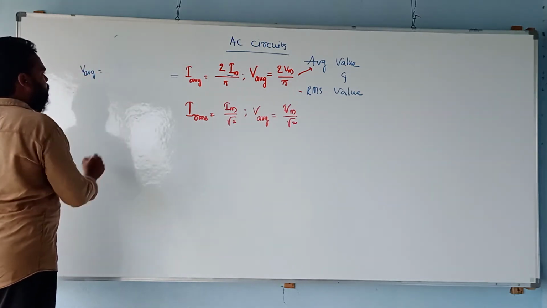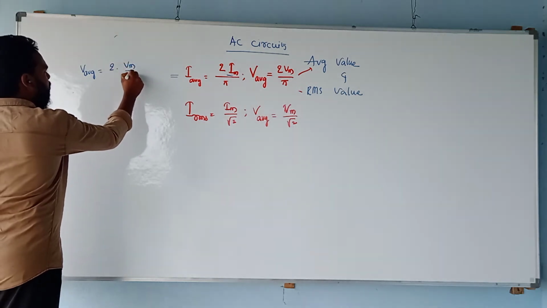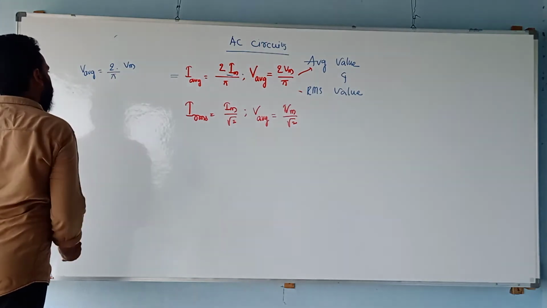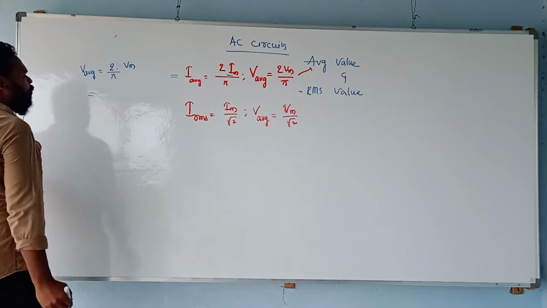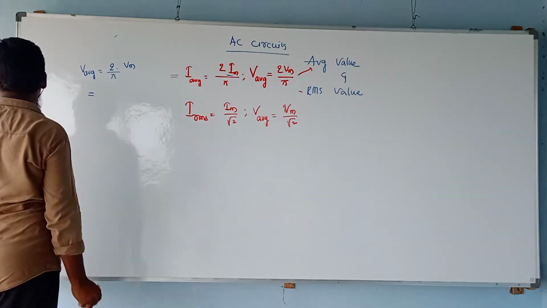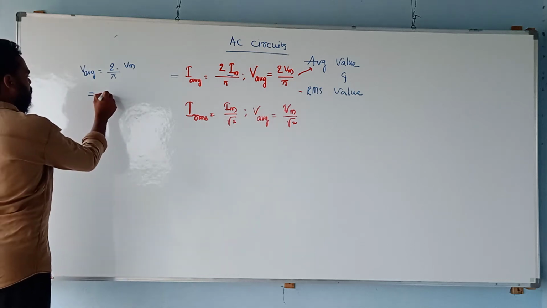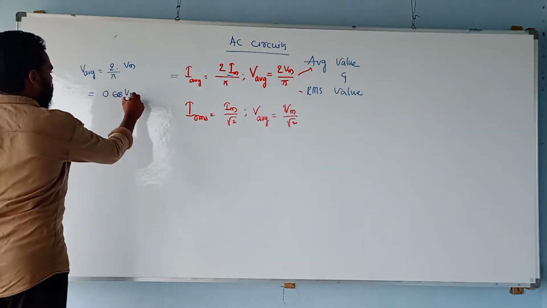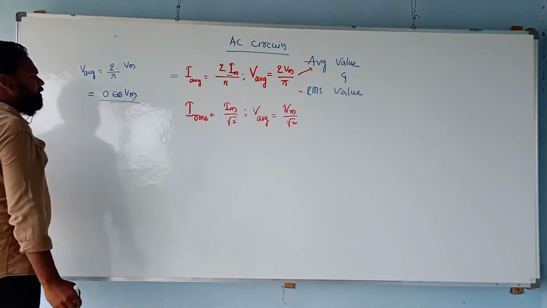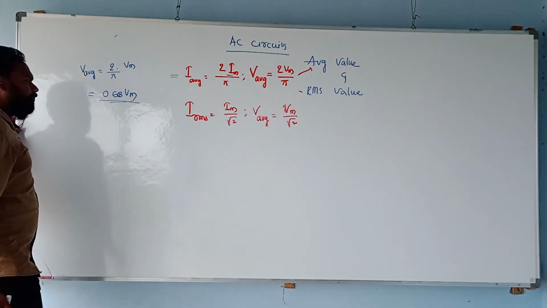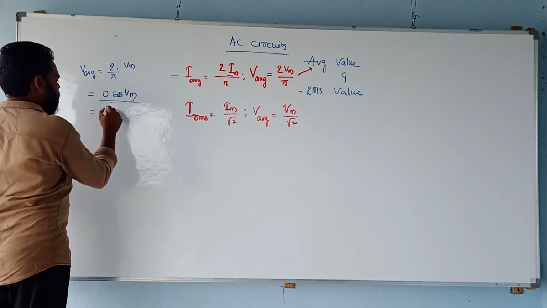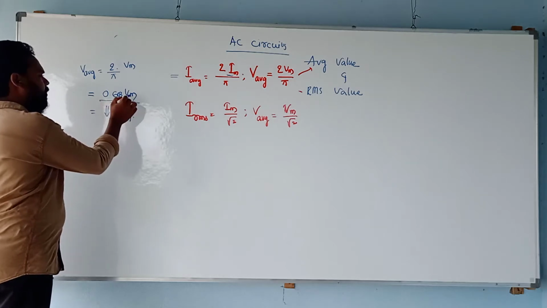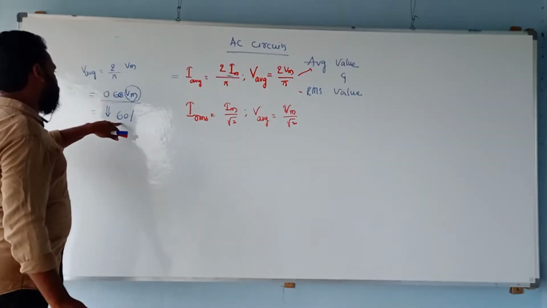V average is equal to 2 by pi into Vm. Can I write it like this? Of course I can. If you take the value of 2 by pi, what is it? Something around 0.637, so 0.637 times Vm is the V average value. Now, can I compress it to 60% of the total value? Yes, I can call the same as 60% of Vm, which is called the average value.